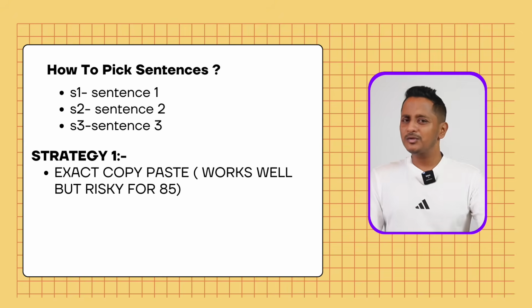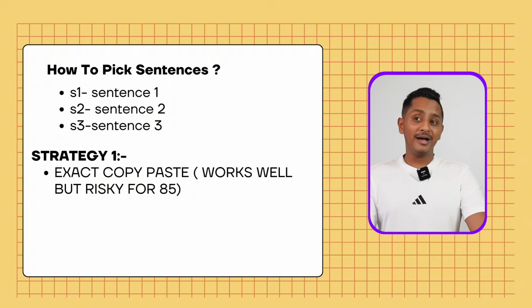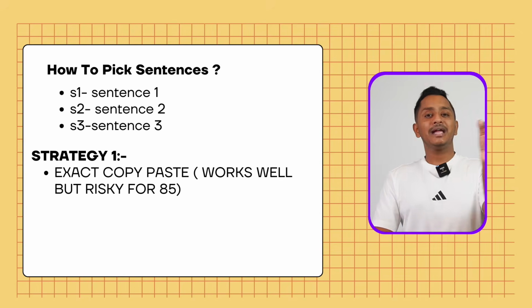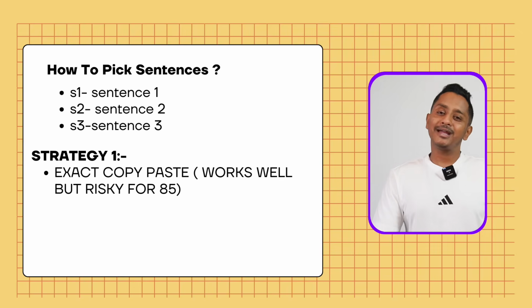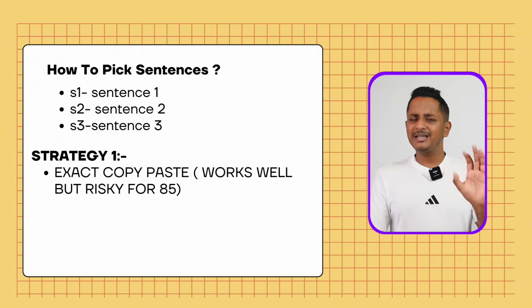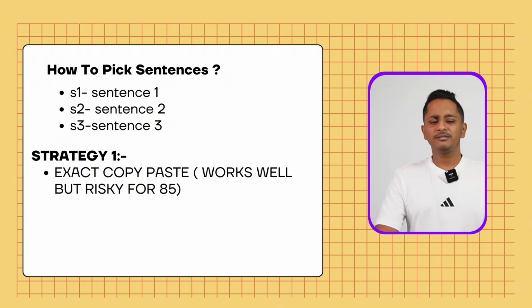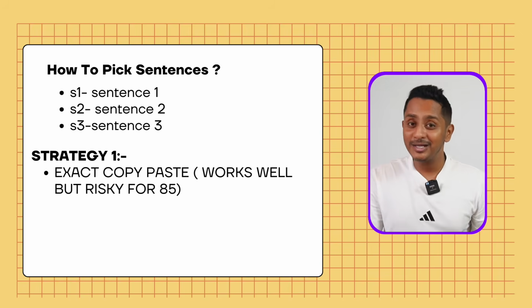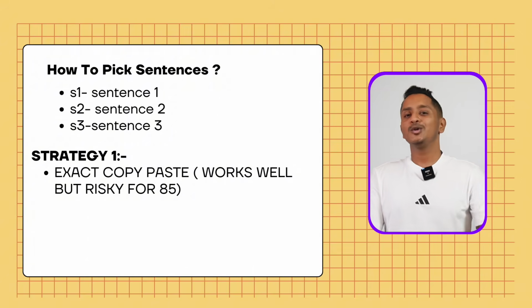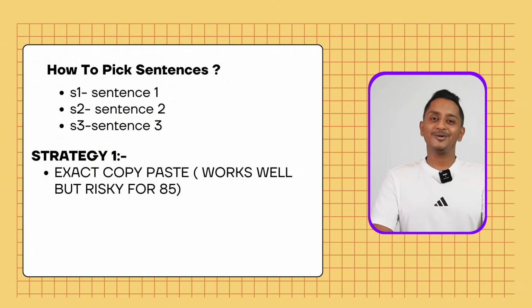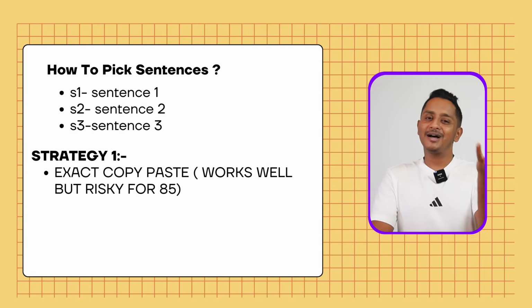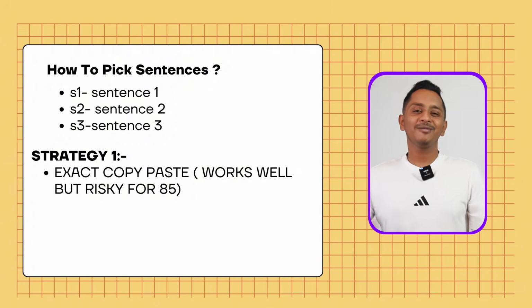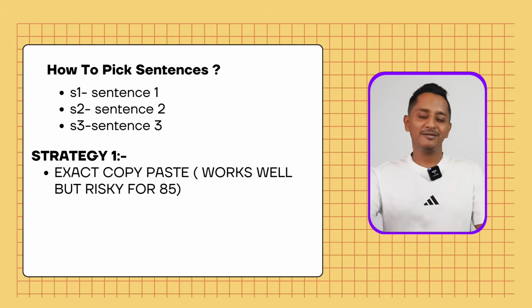This pretty much works well, but let's say you need 85 going forward. People who need 8 bands for Australian PR need 85 and above in writing. For this, I would think this is a little risky. What if they reduce 1 or 2 marks? And that plays a very important role henceforth, because at most you can lose just 5 marks and not more than that. So if 5 marks is your buffer window, and you lose 2-3 marks right from dictation, some marks from essay, then 85 won't be possible.